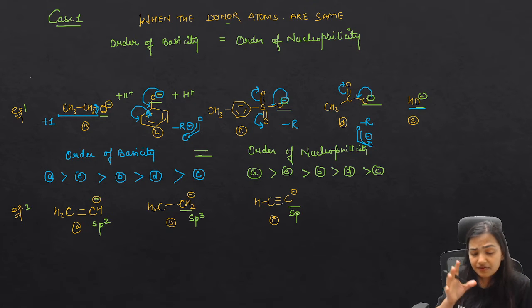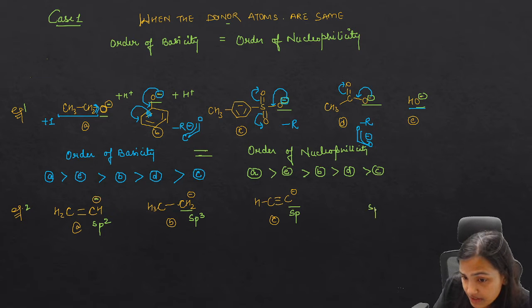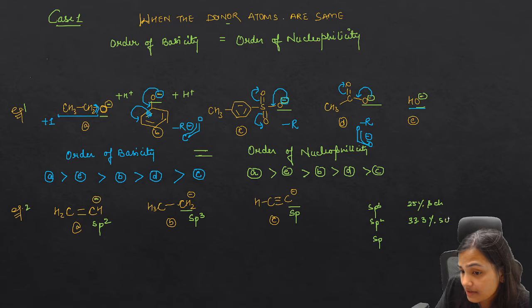The hybridization is sp3, sp2 and sp. So here we are having 25% s character, here 33.33% s character, and here 50% s character.